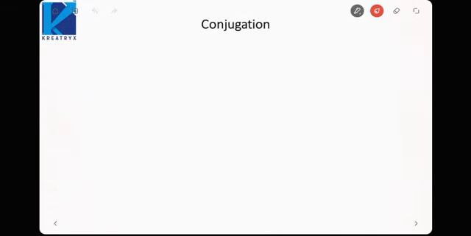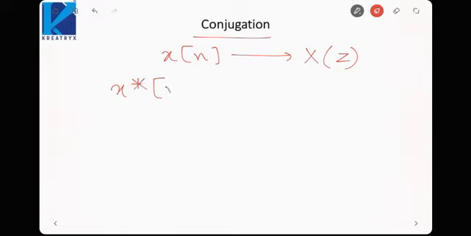Next is the conjugation, that is, if I take the conjugate of x[n]. If x[n] has a z transform of X(z), then the conjugation x star n would have a z transform of X conjugate function of z conjugate. Is it fine? If ROC is R here, ROC will again be R here. ROC does not change. So here we have to take the conjugate of the function as well as of the variable.